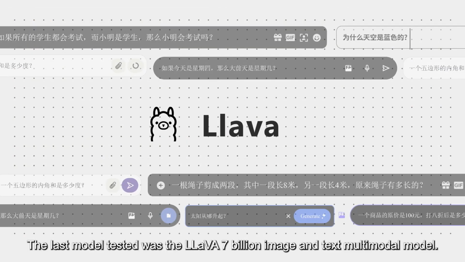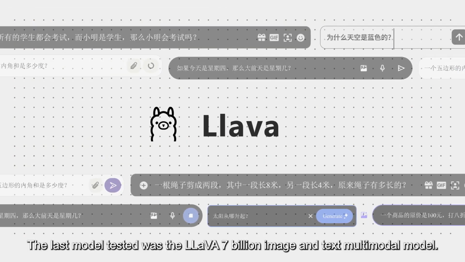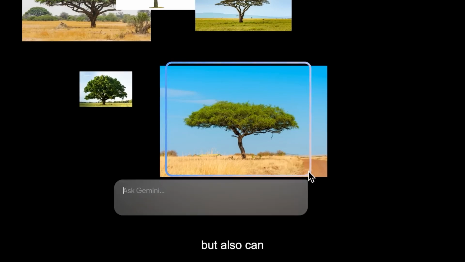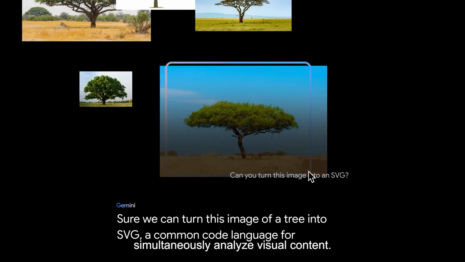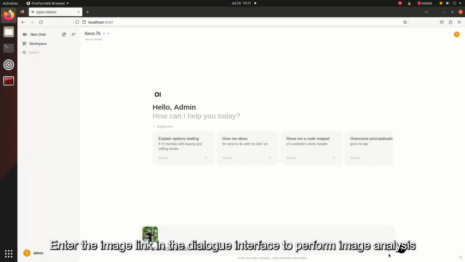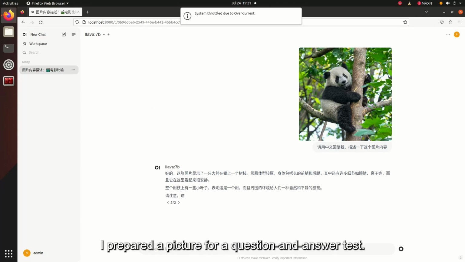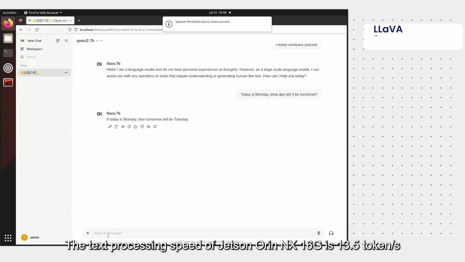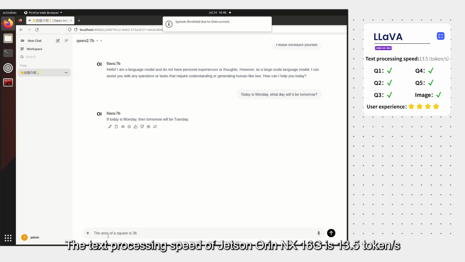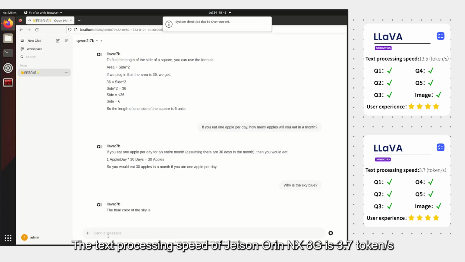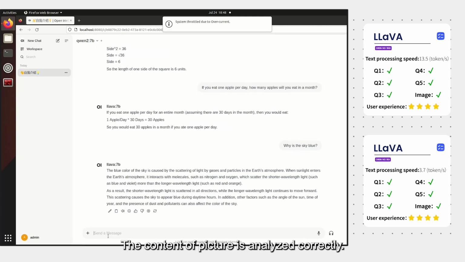The last model tested was the Lava 7 billion image and text multimodal model. It combines visual recognition technology with the Llama language model. It is not only good at processing language information, but can also simultaneously analyze visual content: enter the image link in the dialog interface to perform image analysis, and output text results. For this test, I prepared a picture for a question and answer test. The text processing speed of Jetson Orin NX 16G is 13.5 tokens/s. The text processing speed of Jetson Orin NX 8G is 3.7 tokens/s. The content of the picture is analyzed correctly.